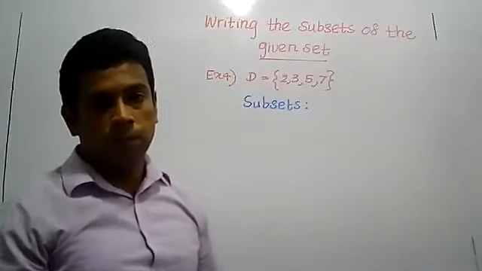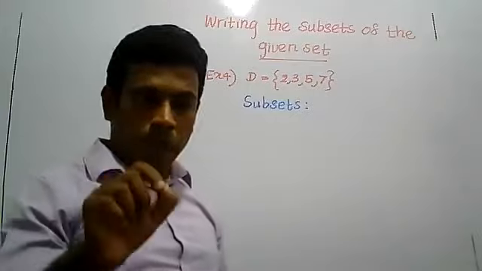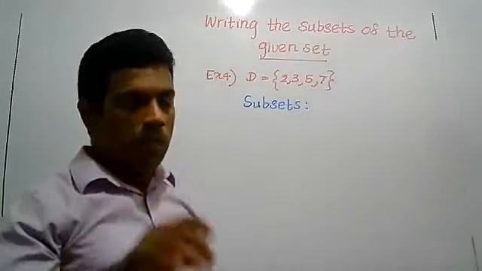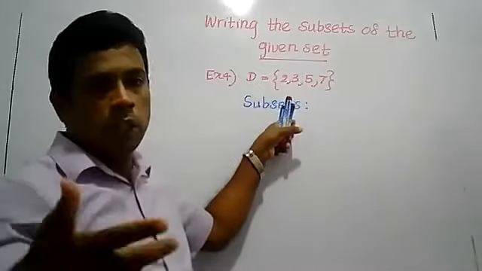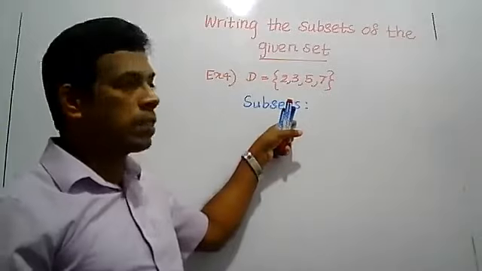Now write down. There are 16. Try to write all 16 subsets. If you can write all 16 subsets belonging to the set, then you have learned about subsets. You know how to write the subsets of a set.